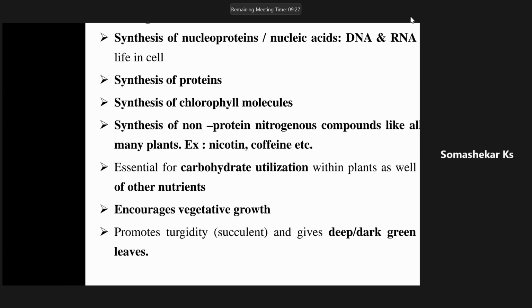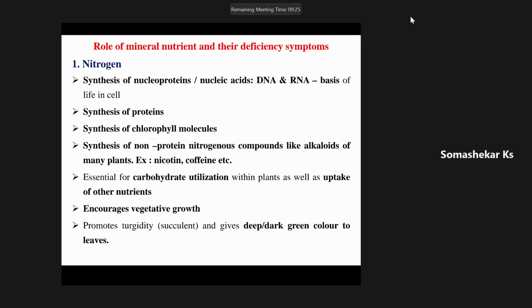The first most important role of nitrogen is in the synthesis of nucleoproteins or nucleic acids, that is DNA and RNA. Second, it also helps in synthesis of proteins.